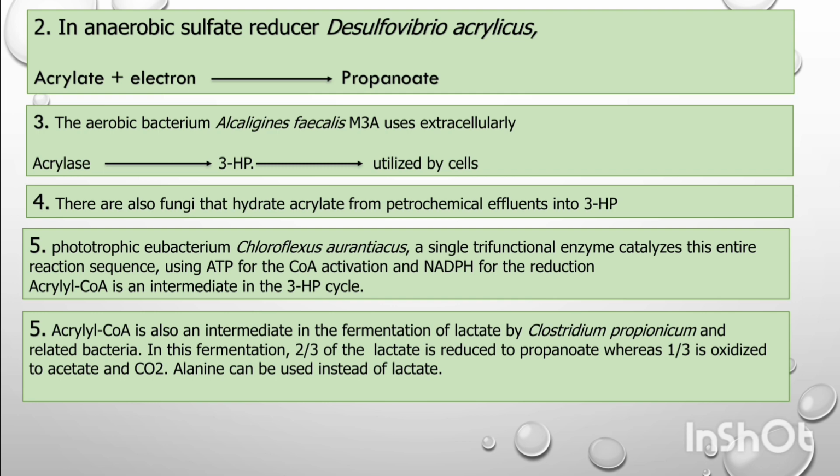From the cycle we get the 3HPCD enzyme, which dehydrates into acryloyl-CoA, and acryloyl-CoA is reduced into propionyl-CoA. But certain bacteria have been seen which have trifunctional enzymes that do this whole process themselves using ATP. Acryloyl-CoA is an intermediate in the fermentation of lactate. So, in this fermentation, lactate is converted in two portions, where 2/3 of it is reduced to propionate and 1/3 is oxidized to acetate and carbon dioxide. So, the author has suggested that instead of using lactate, we can also use alanine.